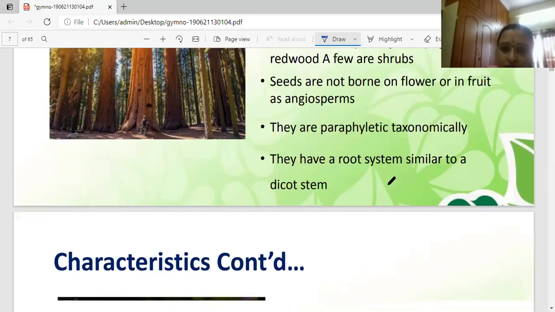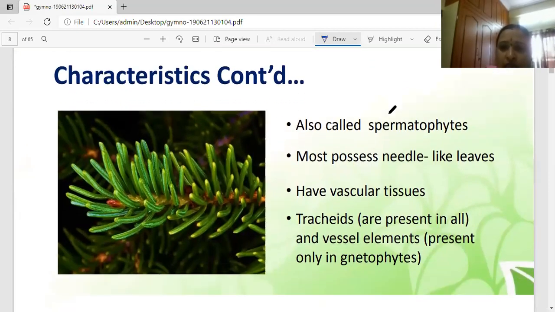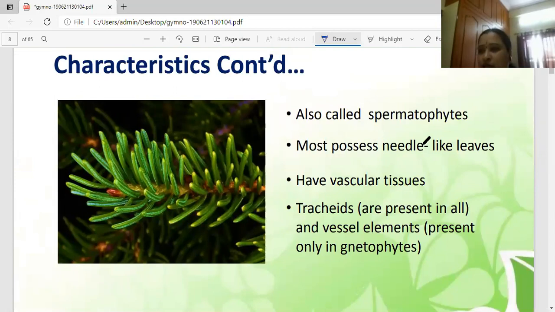Next, the leaf system. See here, the leaves. The arrangement of leaves on the stem may be spiral or sometimes whorled. They may be of one kind, the monomorphic condition, or of two kinds, dimorphic: foliage leaves and scale leaves are also present. Why foliage and scale leaves? These are some xerophytic characters. That's why the leaf system has foliage or scale leaves.